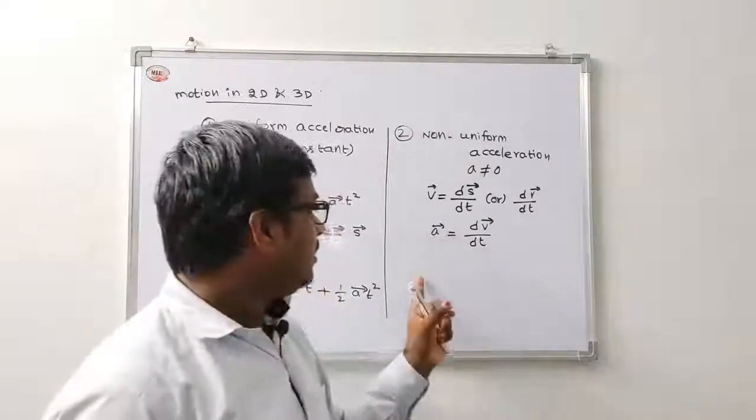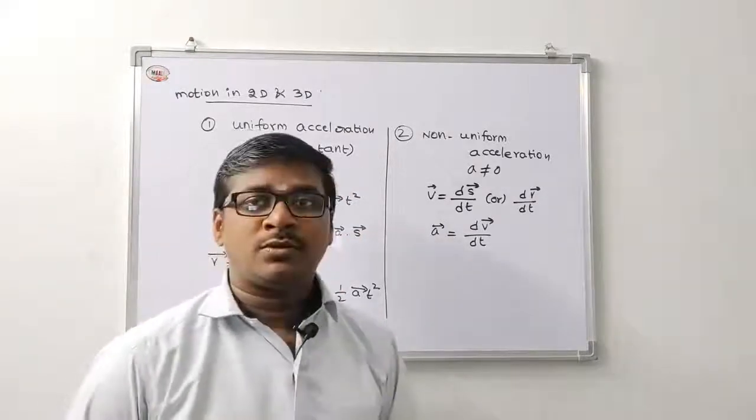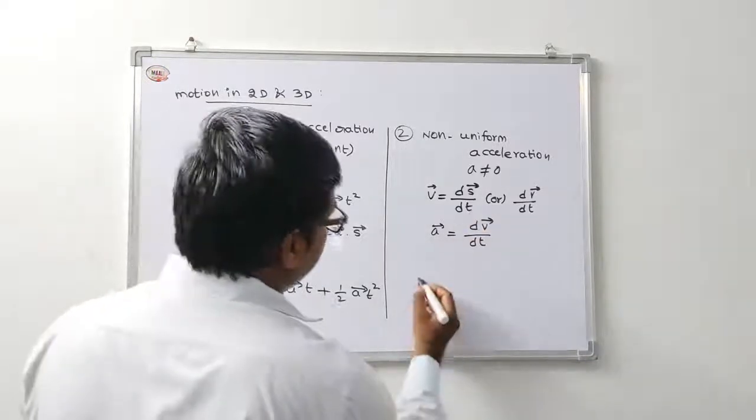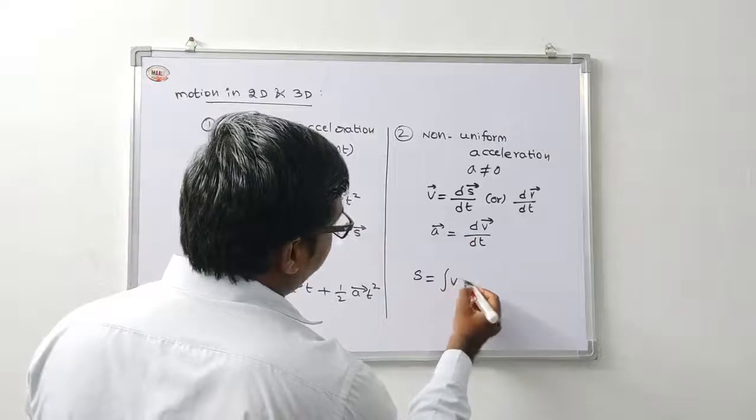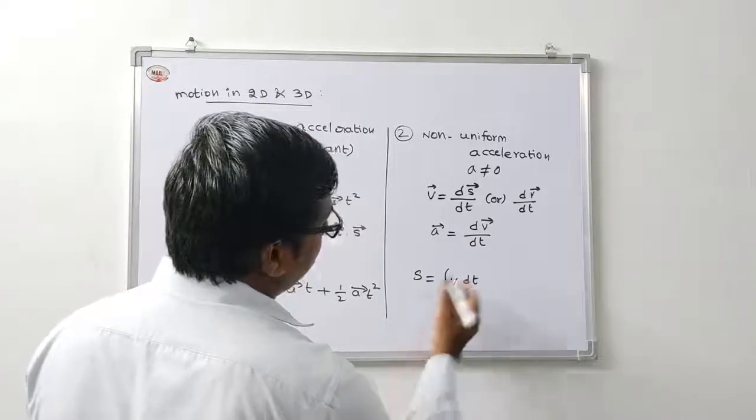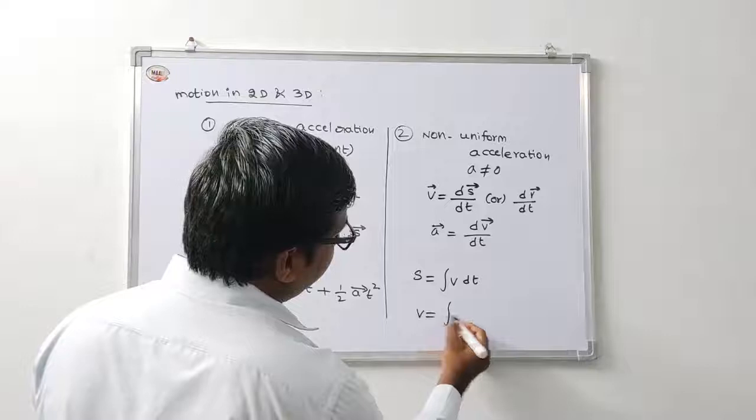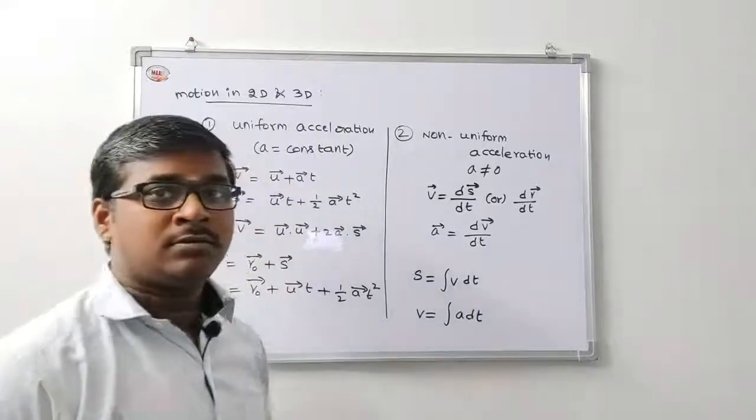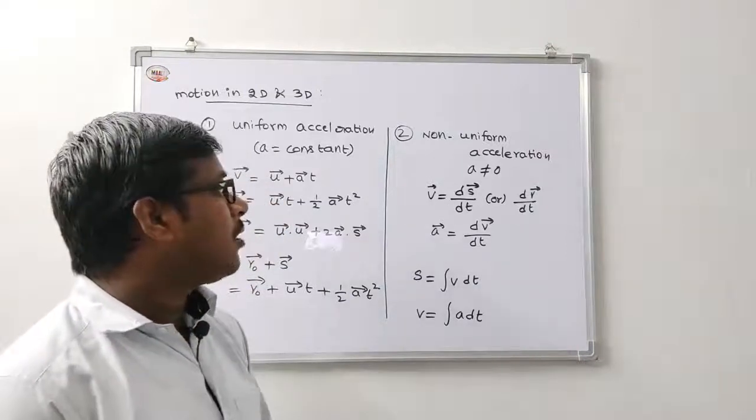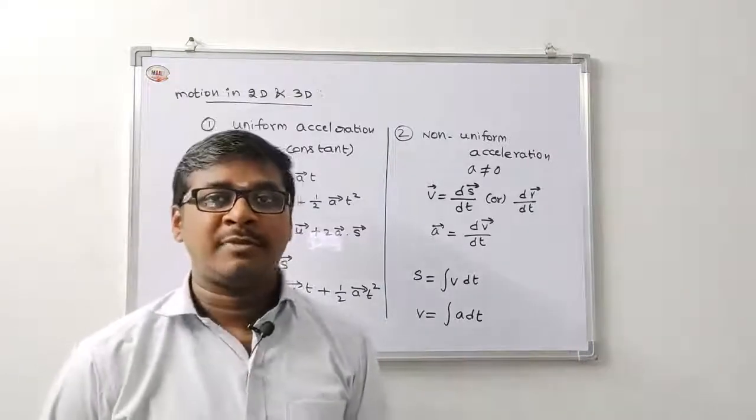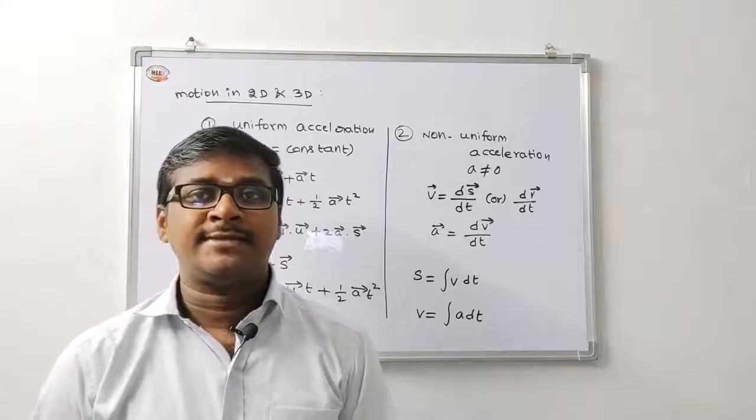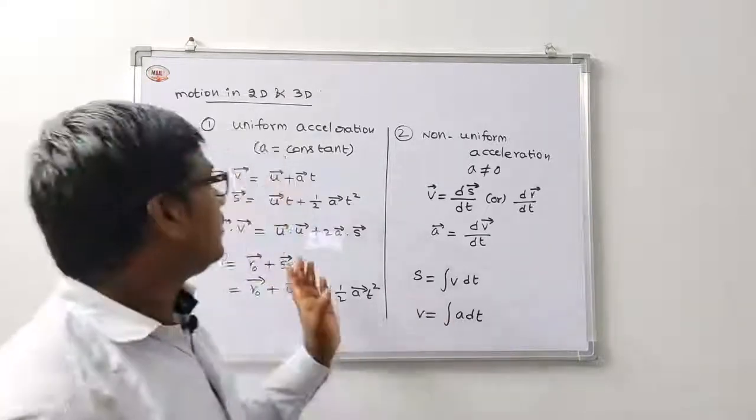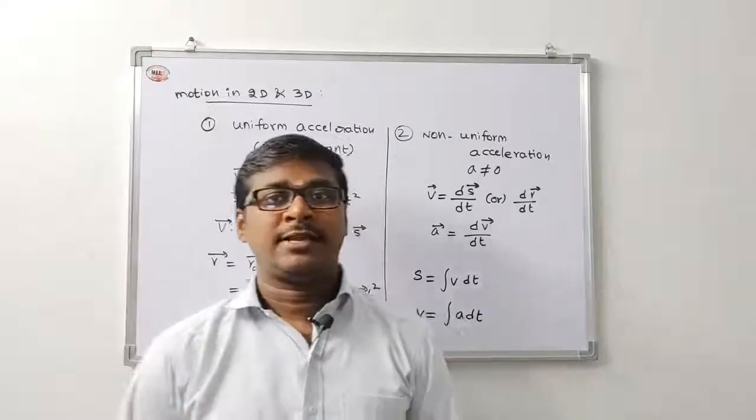In the integration part, s is equal to the integration of v dt, and v is equal to the integration of a dt. These are for non-uniform acceleration, where the acceleration is not constant. This is uniform and non-uniform acceleration.